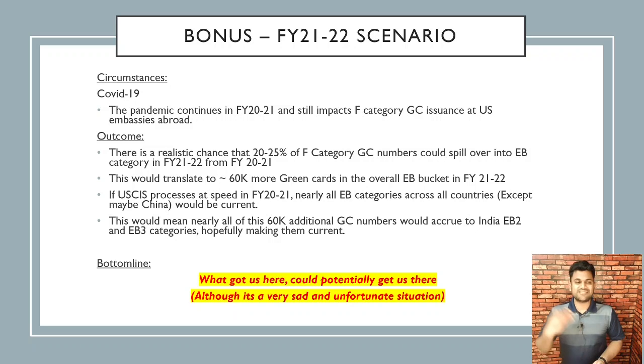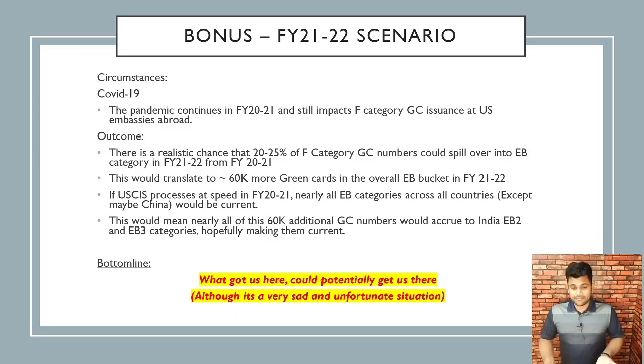This would translate to roughly 60K more green cards in the overall EB bucket, additional green cards in FY 21-22 compared to baseline. Now, assuming USCIS process at speed in FY 2021, by end of FY 2021, nearly all EB categories across all countries except maybe India and China would be current. This would mean nearly all of the 60K additional green card numbers would accrue to India EB2 and EB3 category, hopefully making them current as well in FY 21-22.